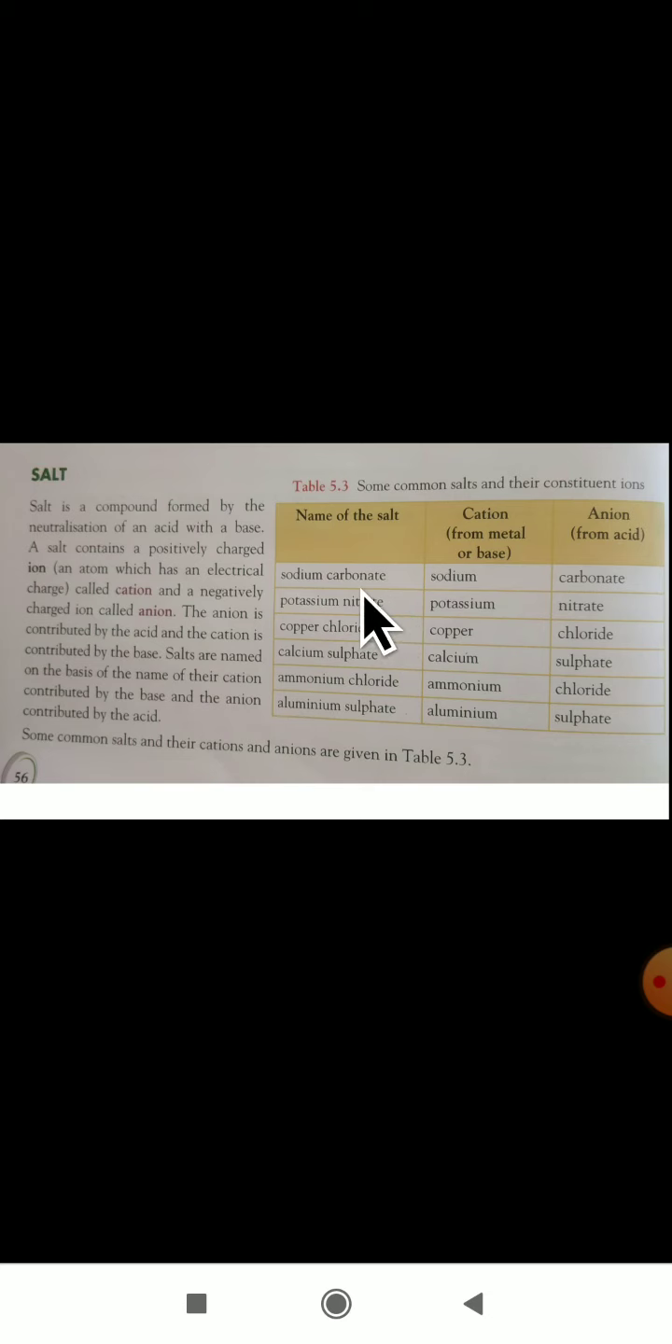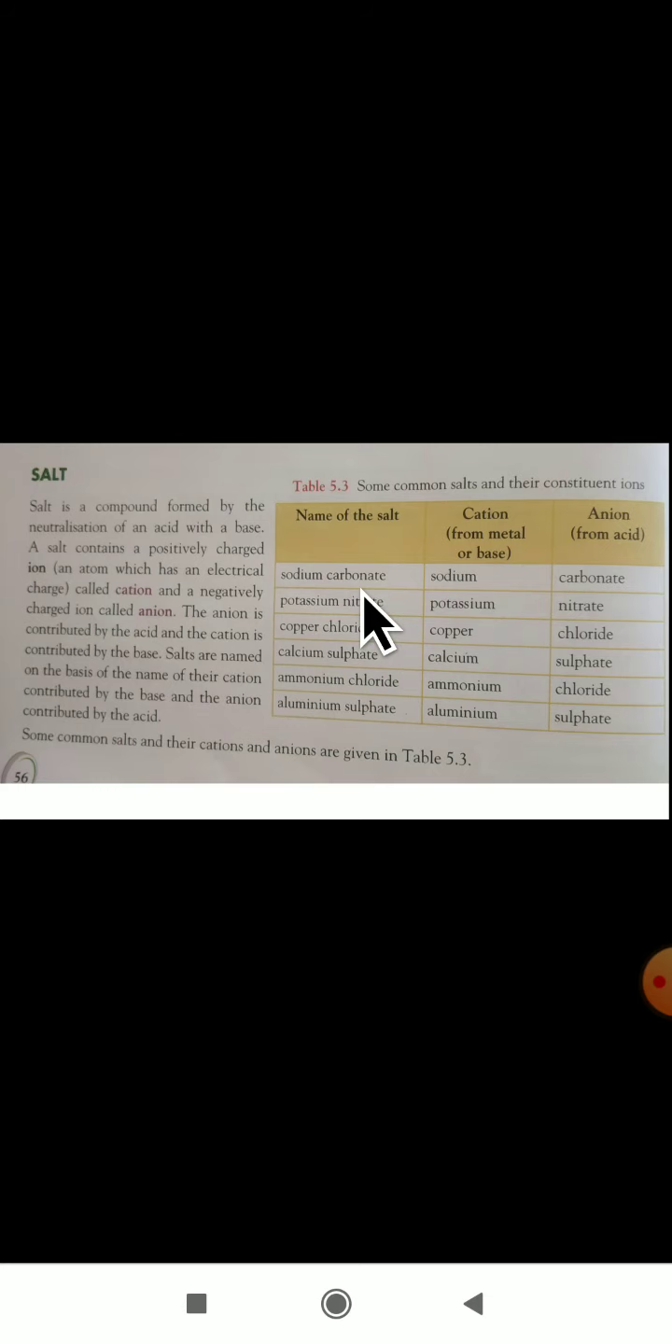Name some of the acids. What is an acid? Give an example. What is a base? Give an example. Then what is a salt? Give an example. Dear students, you should be able to tell an example for the acid, for the base, and even for the salt. I hope you have cleared this concept of salt.